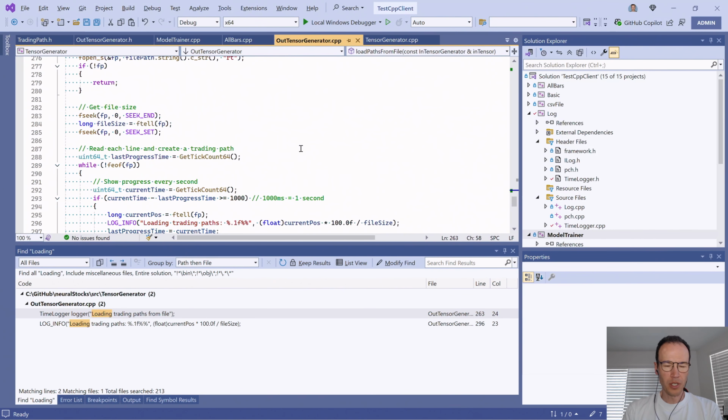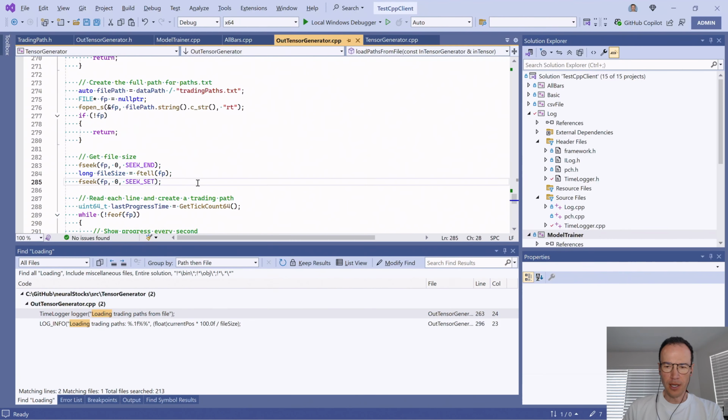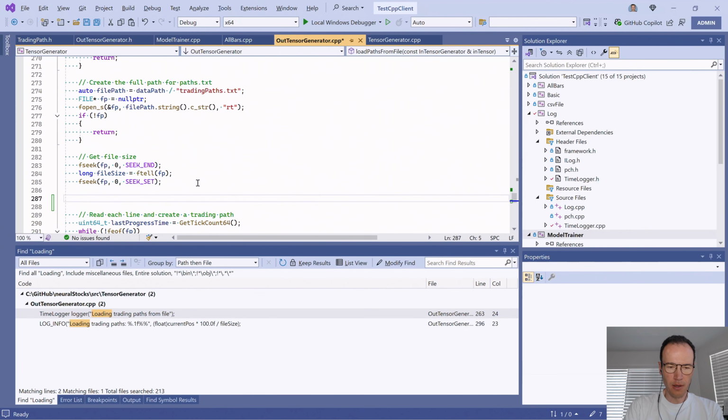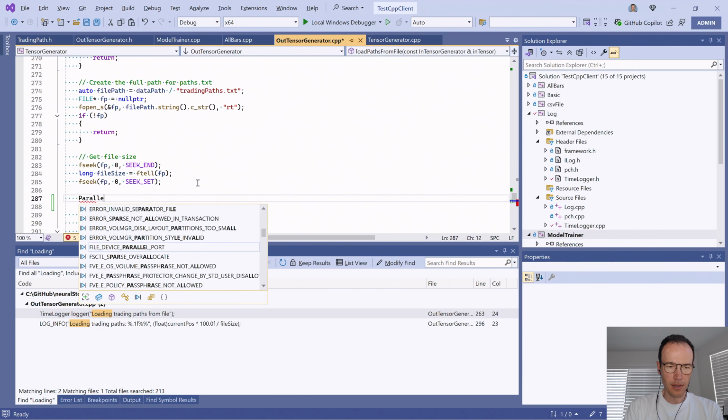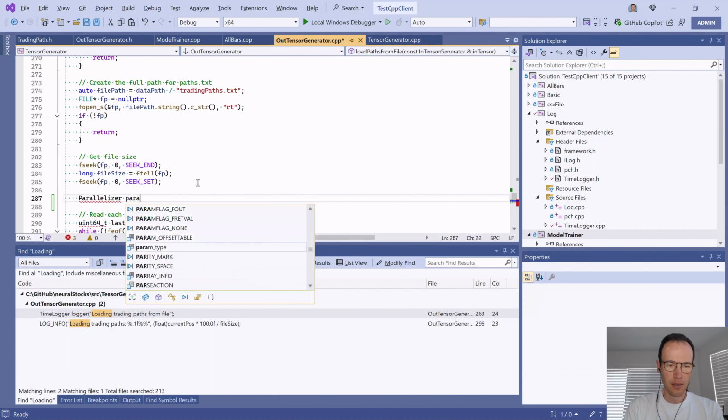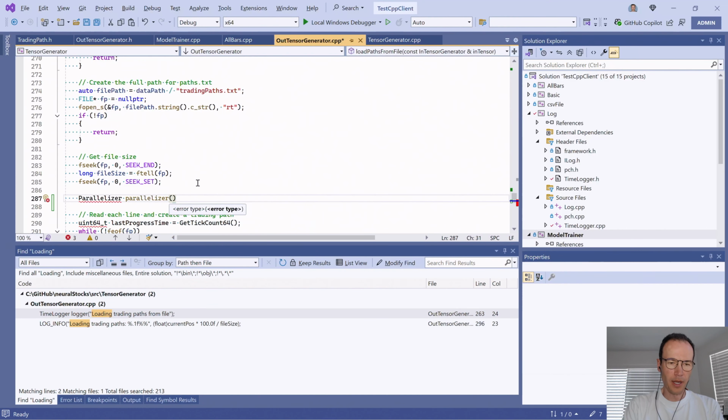To improve it, I want to split it to different threads. And for that, I have the class called parallelizer. And when I construct it, I need to specify how many threads. So let's say 8 threads.